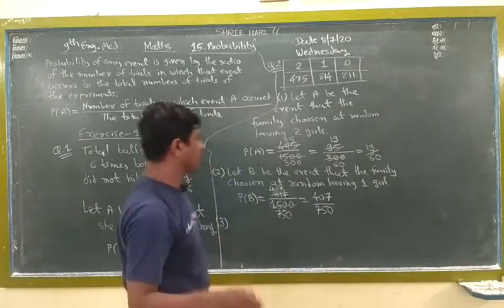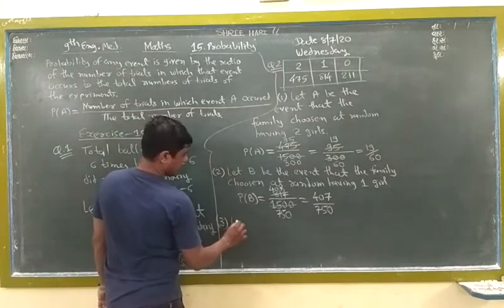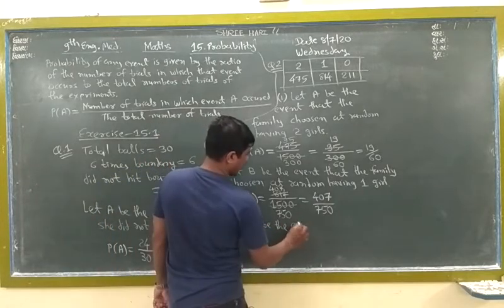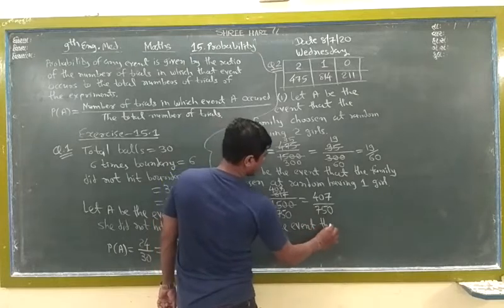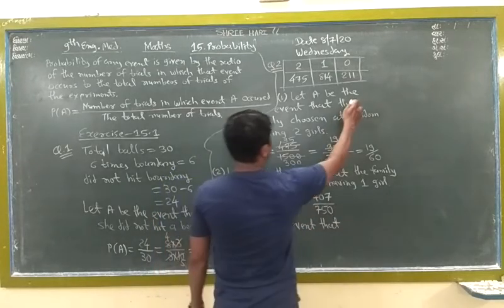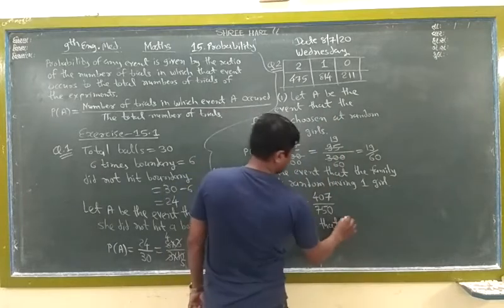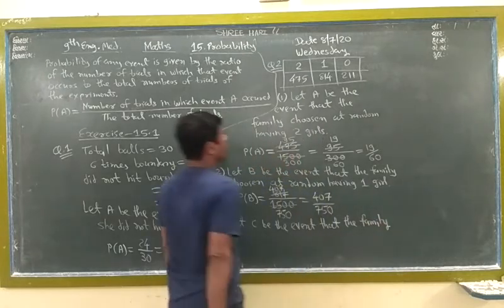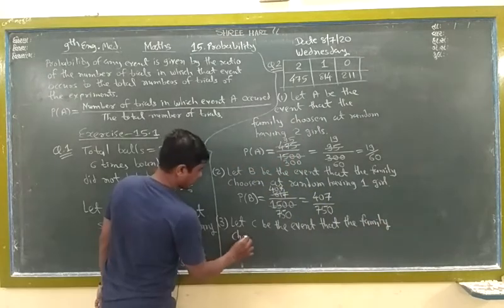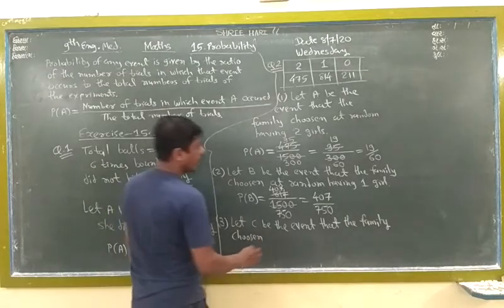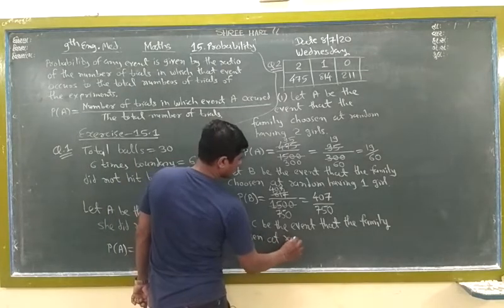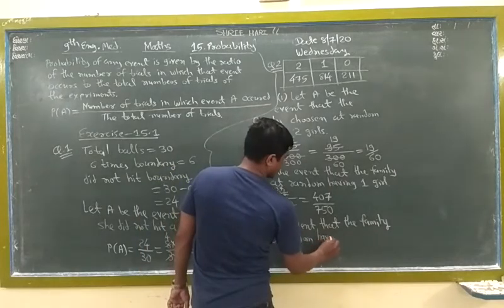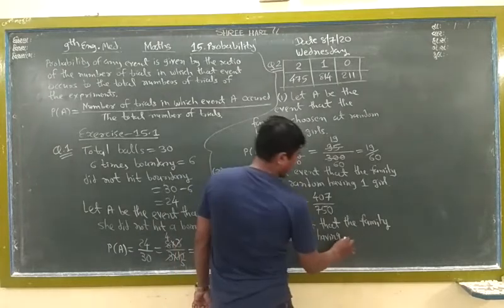Same as before, let C be the event that the family chosen at random has no girl.